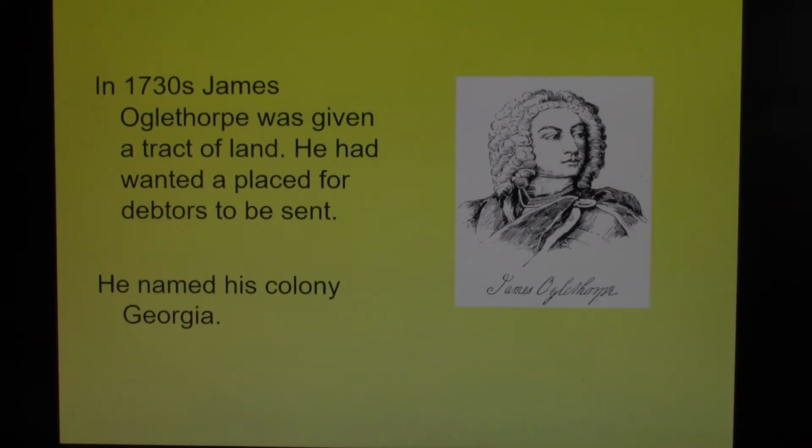Oglethorpe's idea was to allow the people who were in debt to go to the New World. They would work, and when they had paid off their debt, they would be set free. The king agreed, and the new colony was named Georgia in honor of the king.